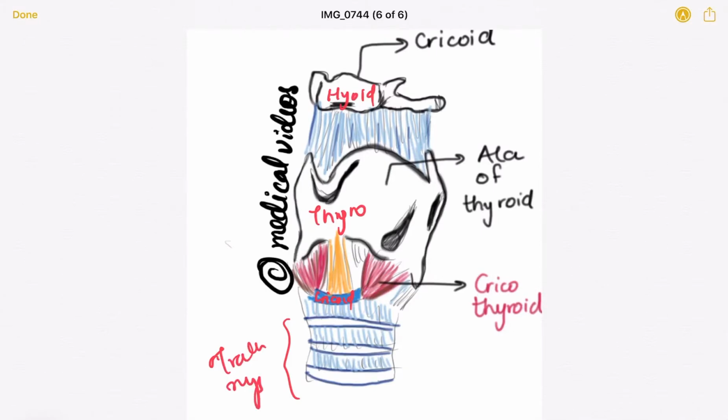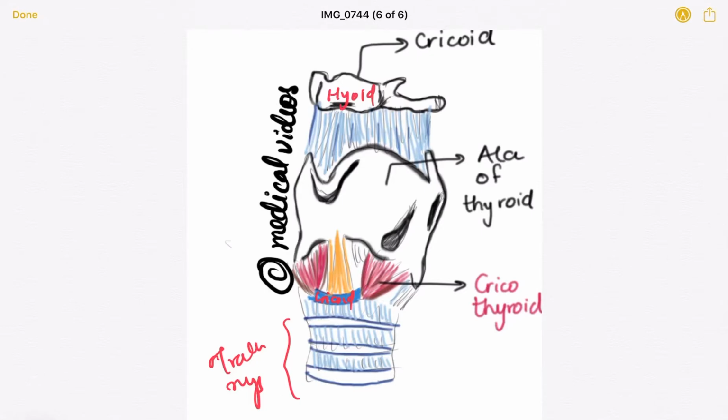As you can also feel in your own body, here you see one bony prominence, which is the hyoid. Generally in males there is the Adam's apple, which is formed where the alae of the thyroid cartilage meet. So this is the angle where the thyroid cartilage meets. That is the Adam's apple that you see in males.